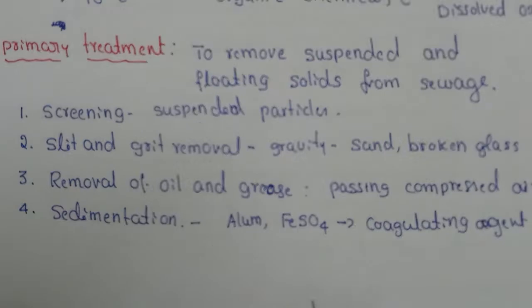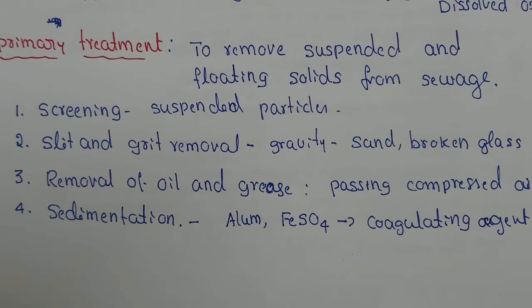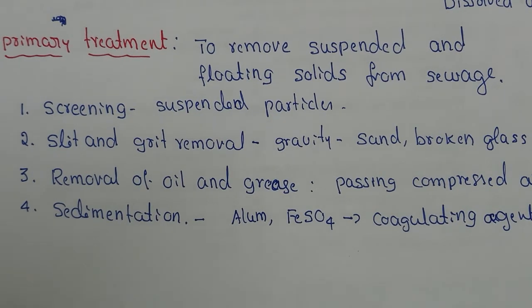So this is the primary treatment. Primary treatment is employed in order to remove the suspended and floating solids present in the sewage. It includes screening, where suspended particles are screened. Slit and grit removal, here it is based on gravity. Heavy particles like sand, broken glass etc. are removed.